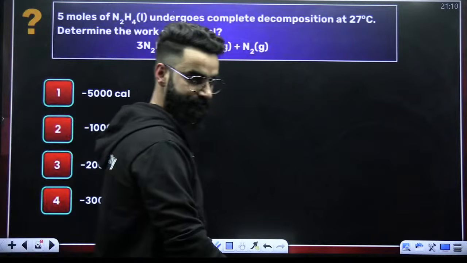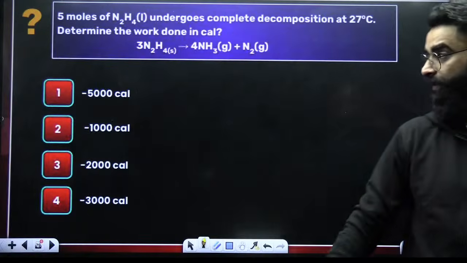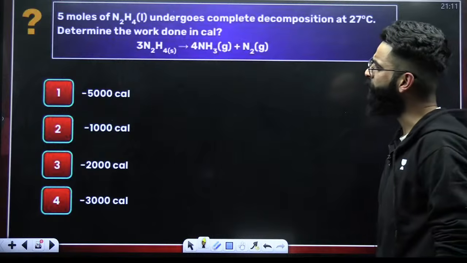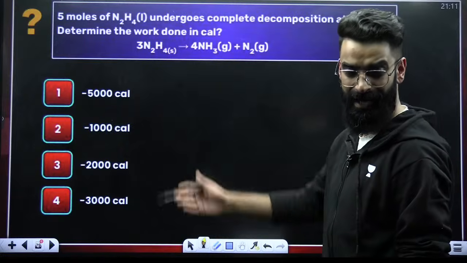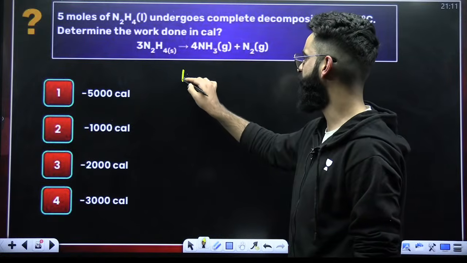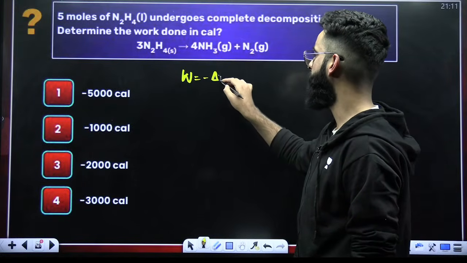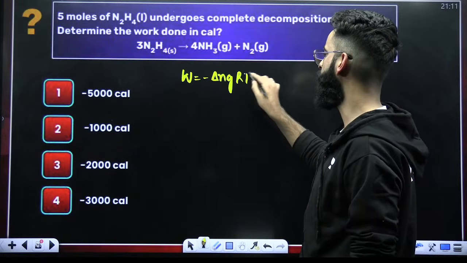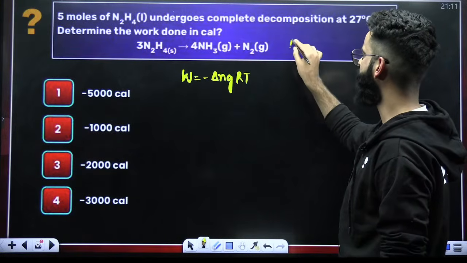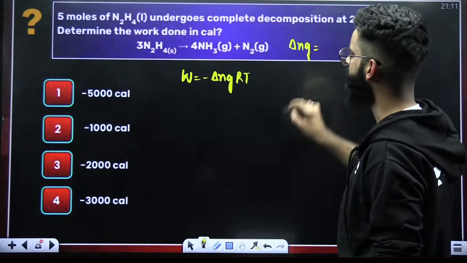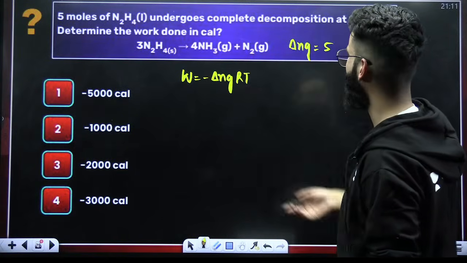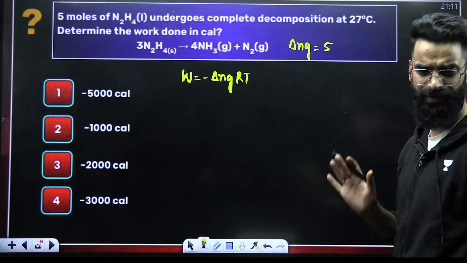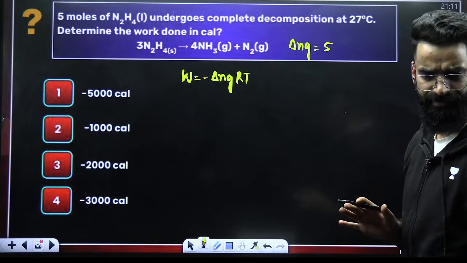Look at this one. 5 moles of N2H4 undergoes complete decomposition. Calculate the work done in calories. A reaction is given. Calculate the work done. W is equal to what? Minus delta Ng RT. You know it already. Now, what is the delta Ng for the reaction first of all? Delta Ng is equal to number of moles of gaseous products, which is 4 plus 1, 5, minus number of moles of gaseous reactant, which is nothing. So delta Ng is equal to 5. Right?